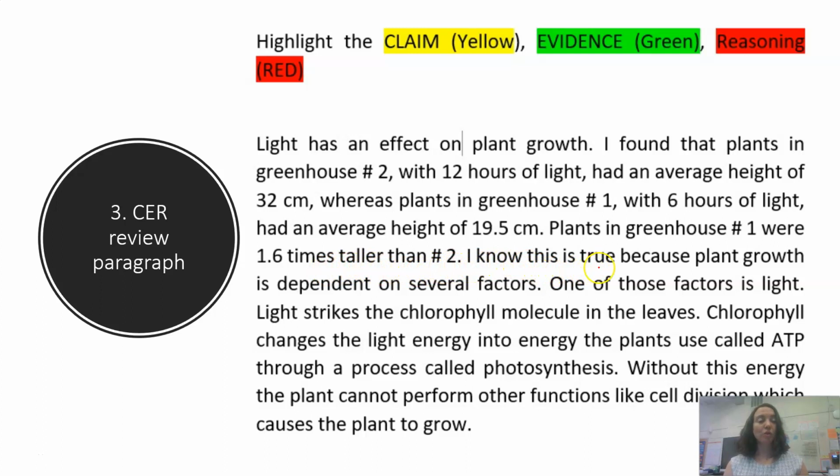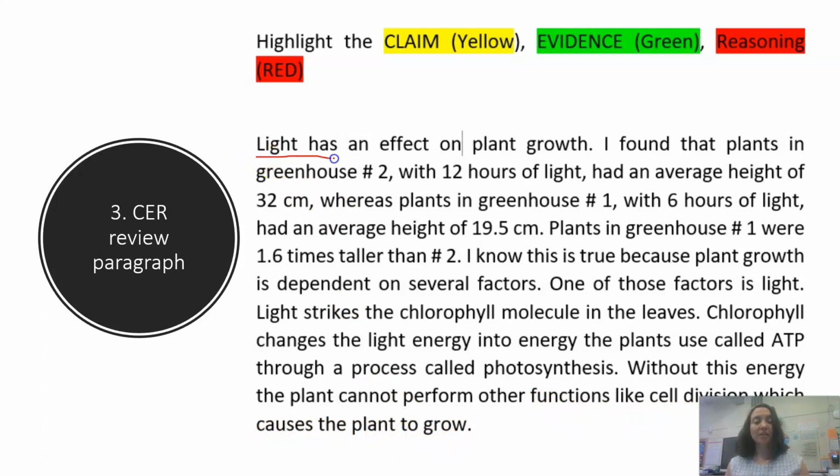I know this is true because plant growth is dependent on several factors. One of those factors is light. Light strikes the chlorophyll molecule in the leaves. Chlorophyll changes the light energy into energy the plants use, called ATP, through a process called photosynthesis. Without this energy, the plant cannot perform other functions like cell division, which causes the plant to grow.